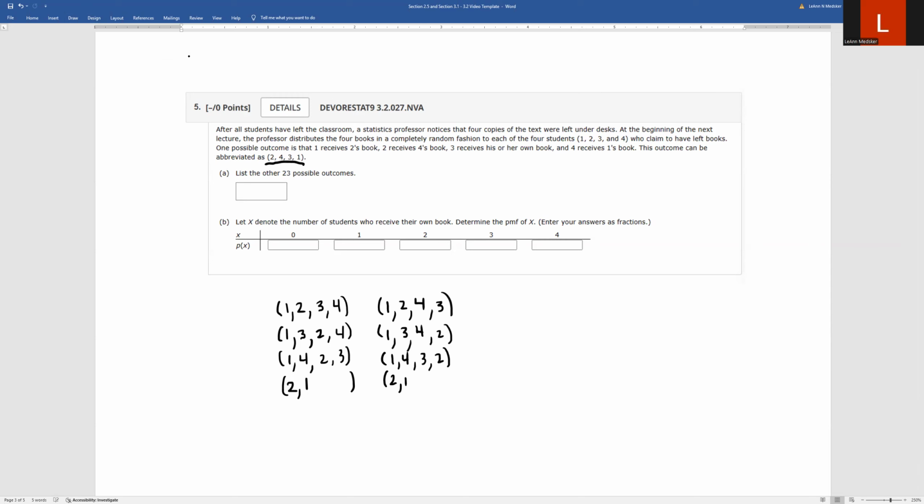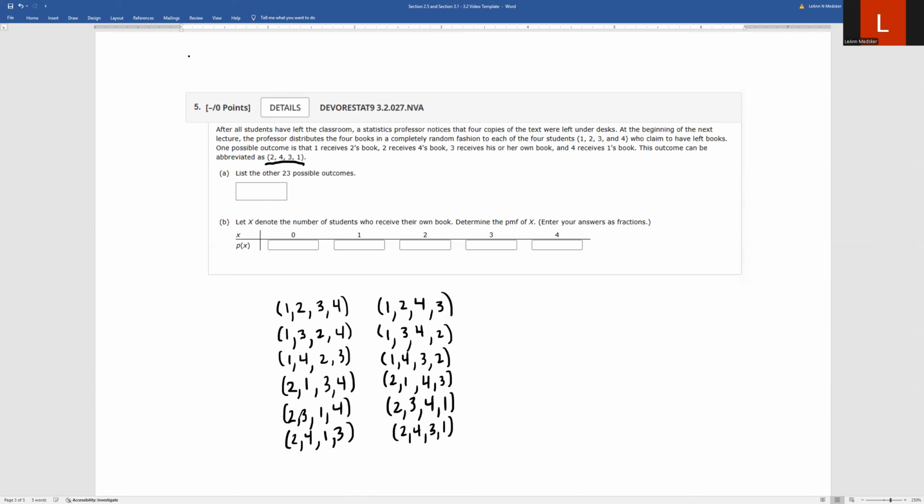So it could have been 2 and 1, followed by 3, 4, or 4, 3. Then we could have had 2 fixed with 3, and that would be either 1 or 4, or 4 and 1. 2 could be fixed with 4 up front, so that would either be 1 and 3 left over, or 3 and 1.